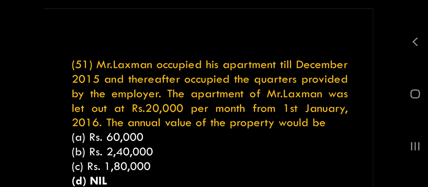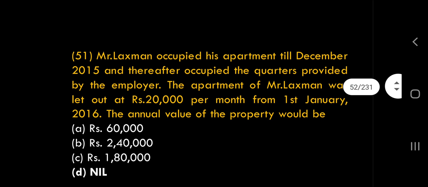That's why 20,000 into 12, 2,40,000 was the fair rent. Fair rent is compared with actual rent for January, February, March, 60,000. So 2,40,000 or 60,000, whichever is higher, 2,40,000 is the gross annual value.